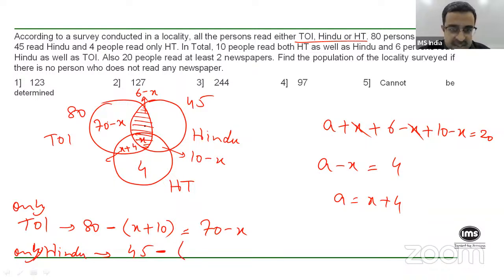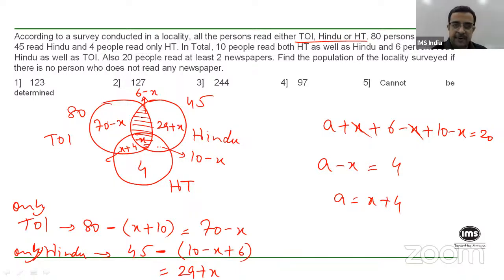This shaded portion is 6, and the rest of it is 10 minus X. So 10 minus X plus 6. Okay, so you get 45 minus 16, which is 29 plus X. So this is 29 plus X, and this is 4.